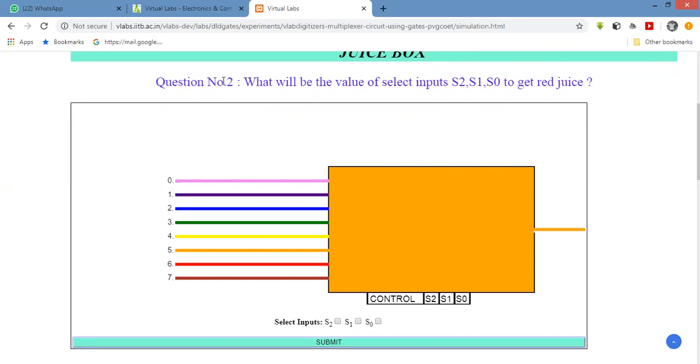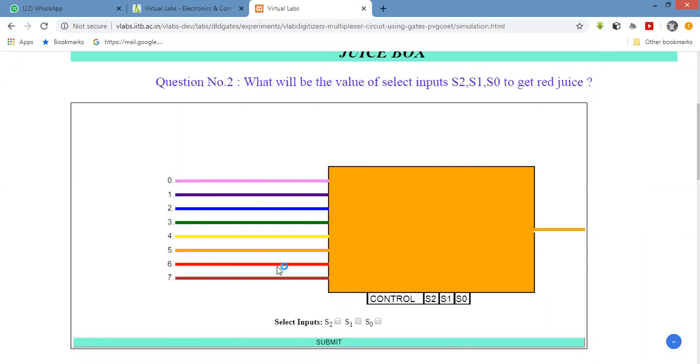Next question, question number 2. It is similar. What will be the value of select inputs S2, S1, S0 to get red juice? Now, what is the requirement here? We want the red juice. Red is at the number 6. So, we have to select the lines in this way.